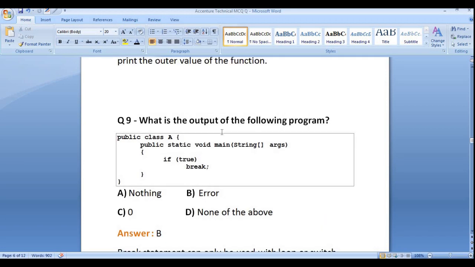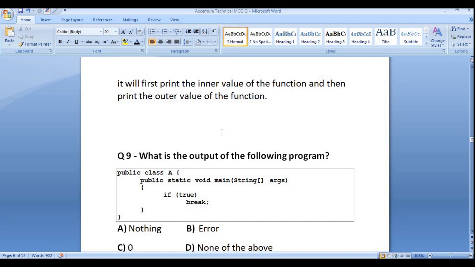Then again find the output. Please try to solve by yourself, then you can unpause this video to check whether you have guessed right or wrong. This is a Java programming question. Public class, the class name, public static void main String args. Then if true, then break. Inside this if condition we are passing a true statement, like 10 is greater than 3 or 5, etc. Then we use the break statement. What will happen? It will print 0, or error, or nothing, or none of the above.